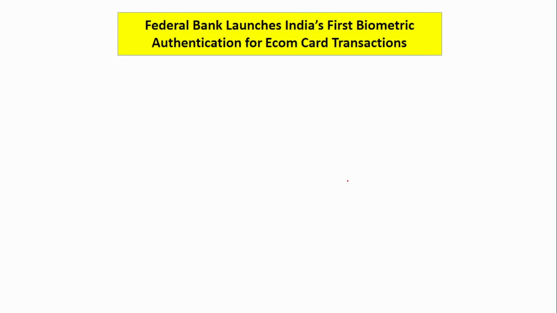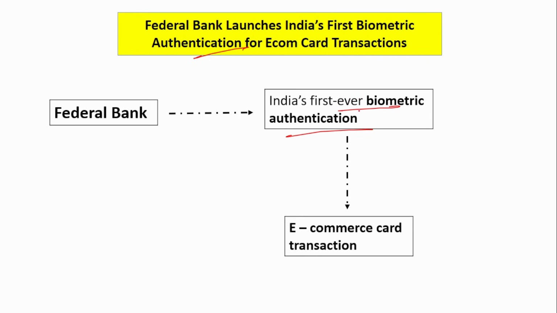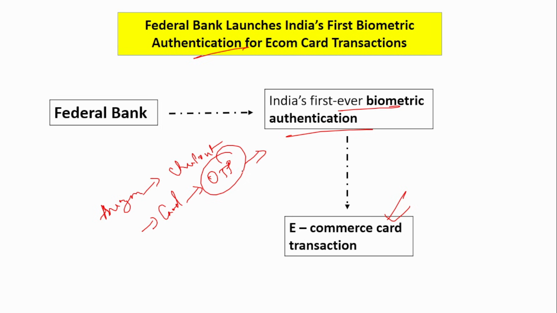Okay. Next is Federal Bank launches first biometric authentication. Okay, so India's first biometric authentication for what? For e-commerce card transactions. So if you go to Amazon and when you go to the checkout page, you give the card option. You enter the card details and what comes for the authentication? The OTP, right? It is a two-factor authentication. The OTP comes to your mobile number, you enter the OTP and the transaction is completed. But now instead of this OTP, Federal Bank has brought this biometric authentication, which is even more safer. Okay, so remember, it is the Federal Bank which has brought the first ever biometric authentication.